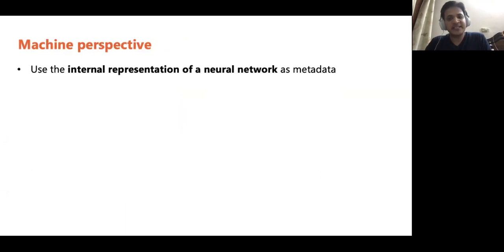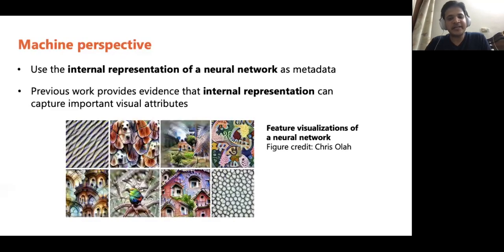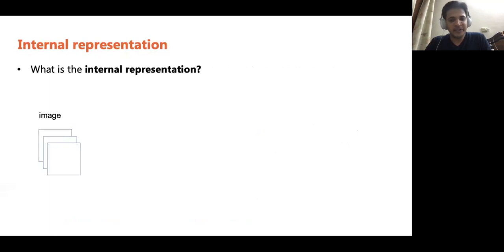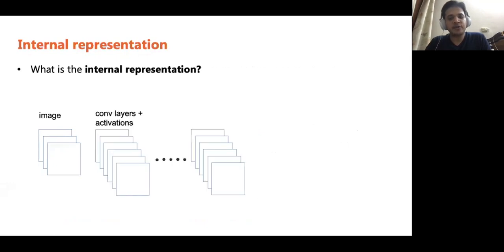Previous work provides some evidence that this internal representation can capture important visual attributes. So, what do we exactly mean by the internal representation? It can be defined in different ways, but here is what it means in the context of this work. Given an image, for most modern neural network architectures, you pass it through a set of convolution and activation layers to get the feature map.